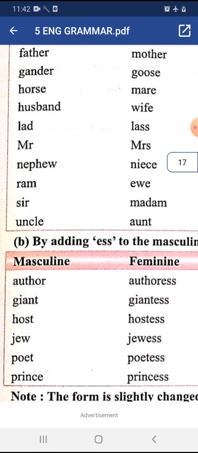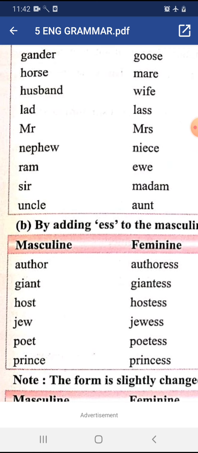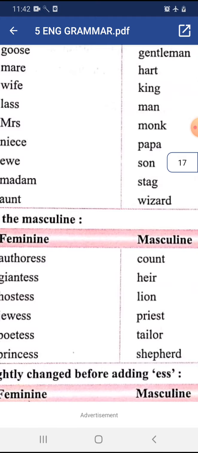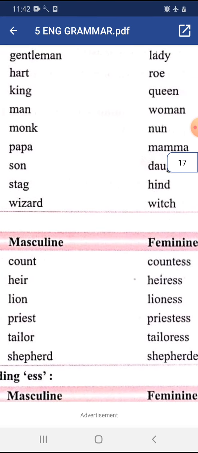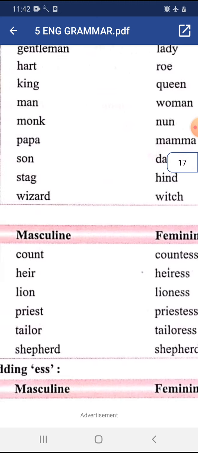Author, authoress; giant, giantess; host, hostess; Jew, Jewess; poet, poetess; prince, princess; count, countess; heir, heiress; lion, lioness; priest, priestess; tailor, tailoress; shepherd, shepherdess.